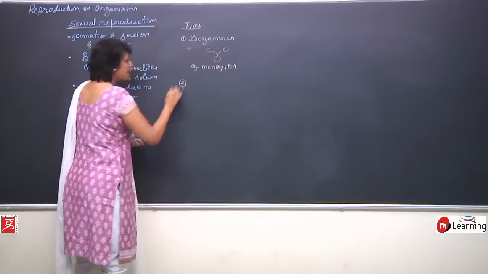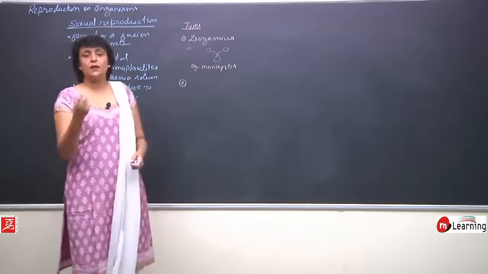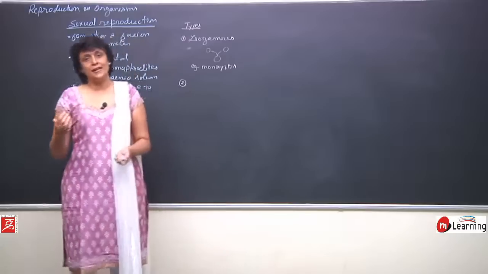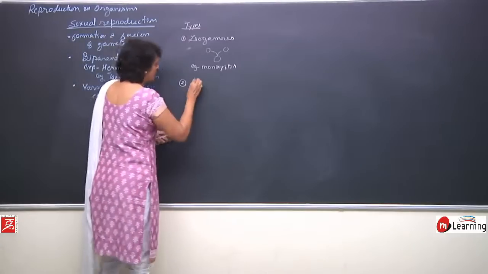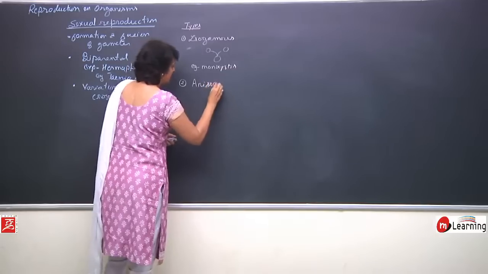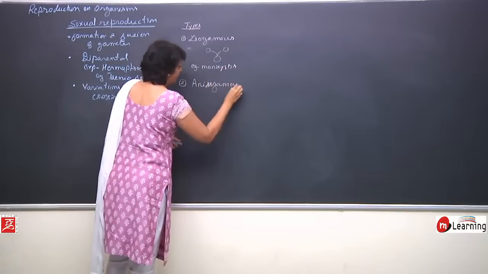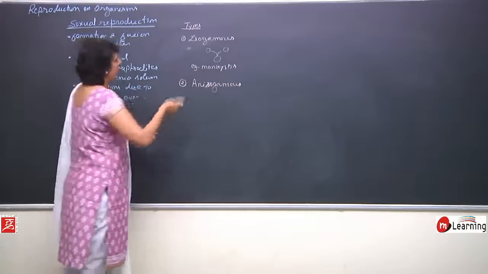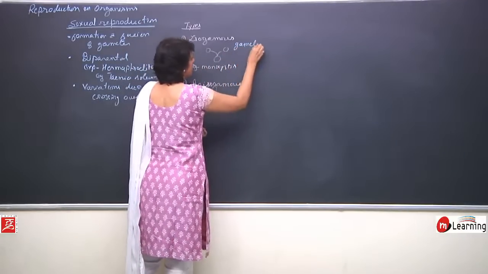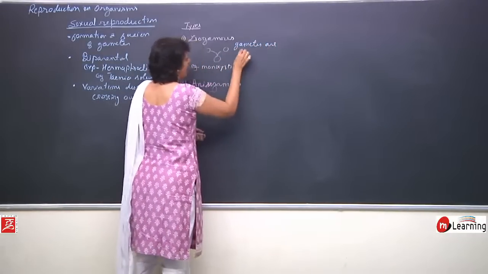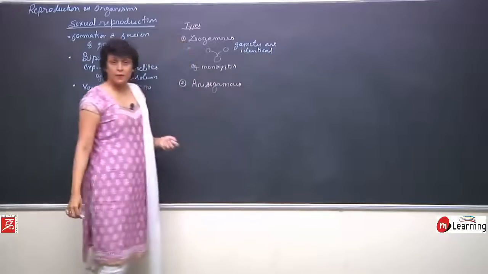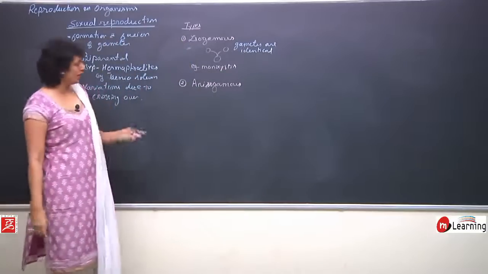If the gametes are not identical, one is bigger, other is smaller, or one has a different structure, the other has a different structure, then that would be called anisogamous. In case of isogamous, the gametes are identical in all respects, morphologically and physiologically.